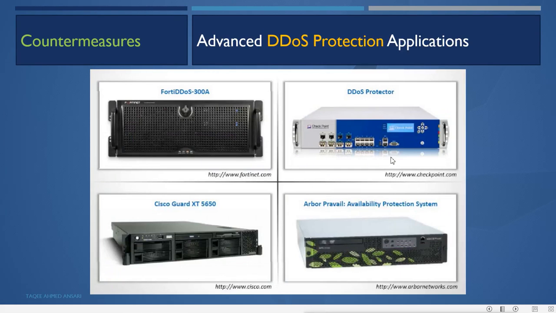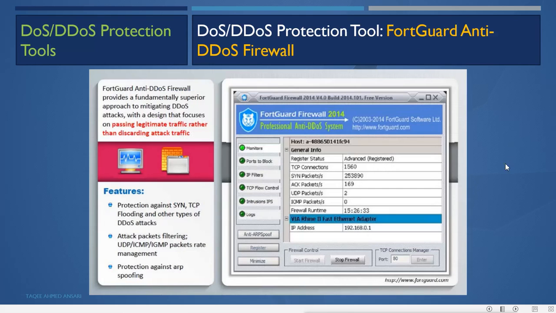Then we have some hardware protocol analyzers also. These are advanced DDoS protection applications, hardware devices we can use. They can detect and we can deflect the attack. Examples are Cisco Guard, Arbor Pravail Availability Protection System, DDoS Protector, and Fortinet FortiDDoS. And we also have software tools, like the KFSensor Anti-DDoS Firewall. This is just a firewall, but it can also detect DDoS attacks.